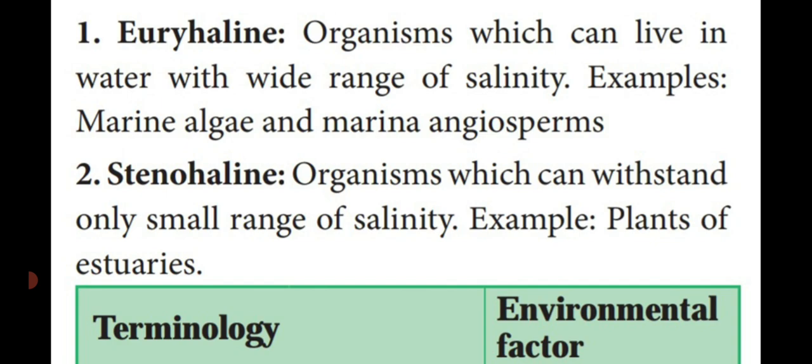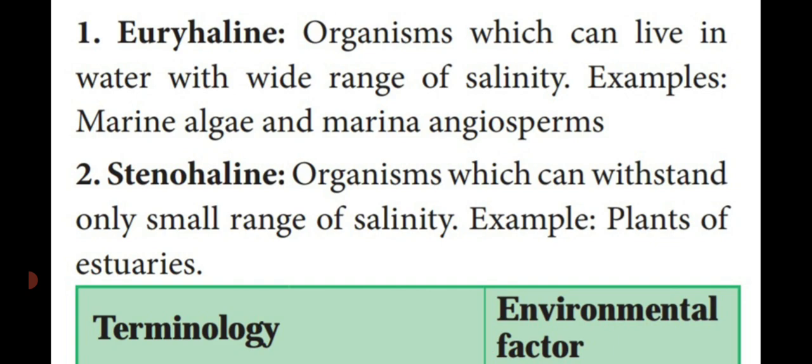We already studied. One more, differentiate between eurythermal and stenothermal. So eurythermal means organisms that can tolerate a wide range of temperature fluctuation. Examples, Zostera and Artemisia tridentata. Another one, stenothermal: organisms which can tolerate only a small range of temperature fluctuation. Example, mango and palm.